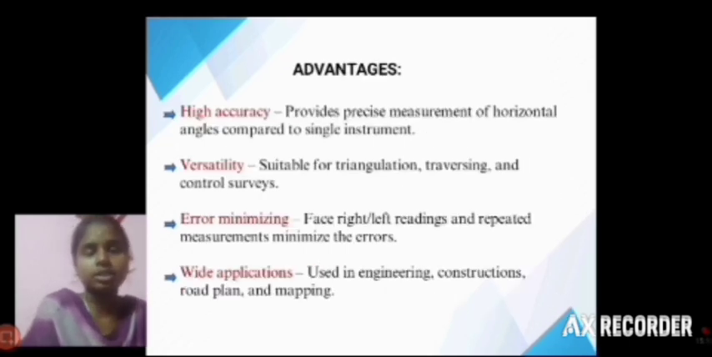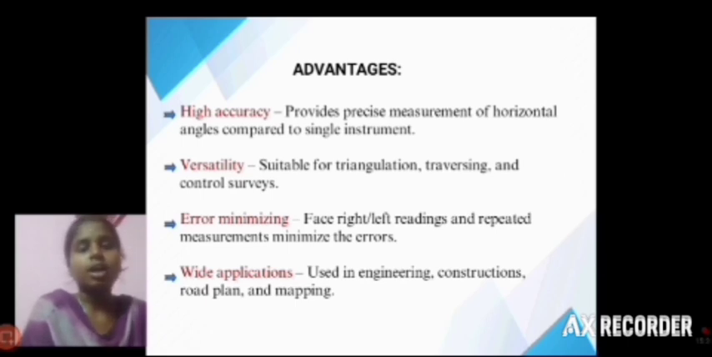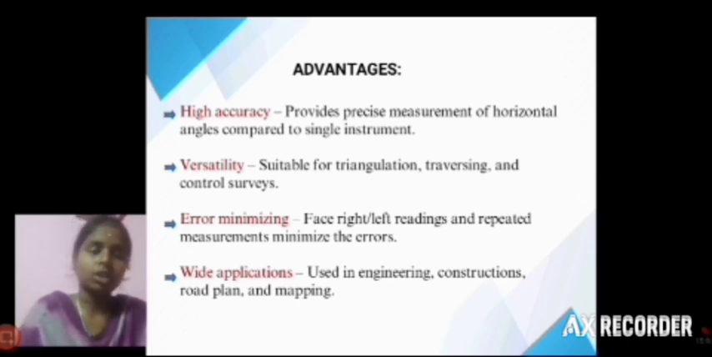Then advantages: high accuracy, versatility, error minimizing, wide application. High accuracy: we saw the method of repetition and the method of reiteration are also high accuracy methods. And transit theodolite compared to non-transit theodolite has higher accuracy. Face left and face right are used to maintain highly accurate values.